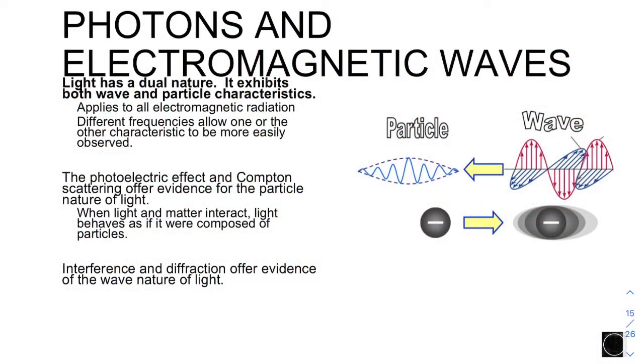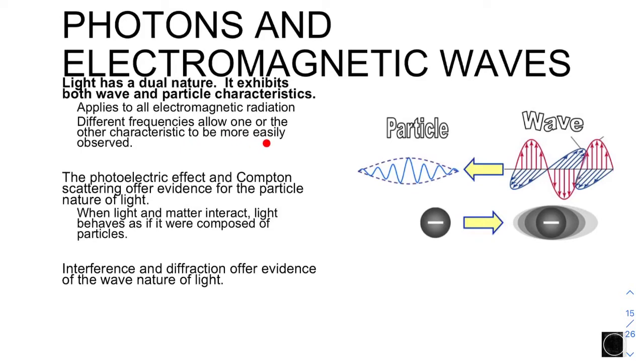Let's proceed to the next subtopic, photon and electromagnetic wave. Light has a dual nature. It exhibits both wave and particle characteristics. This applies to all electromagnetic radiation, not only to the electron. Different frequencies allow one or the other characteristic to be more easily observed.